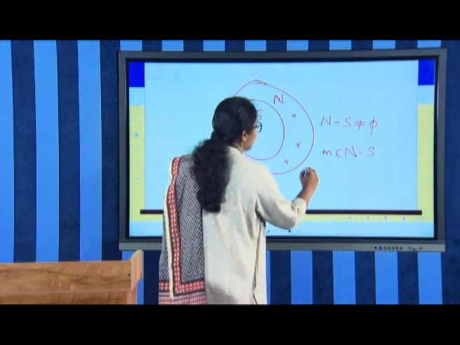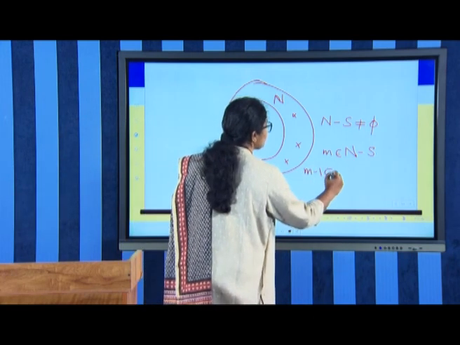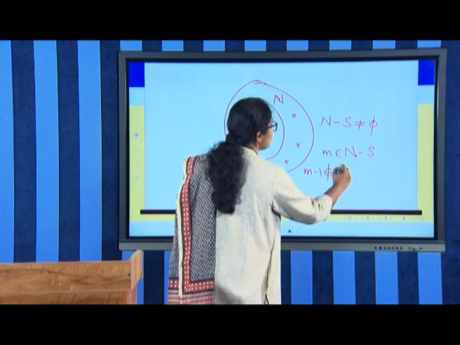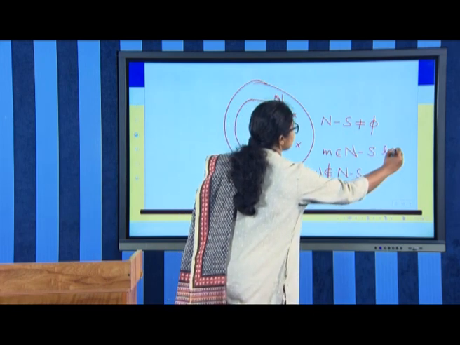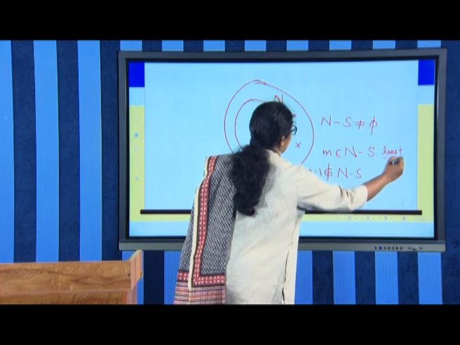So, where does m minus 1 belong to? m minus 1 is not in n minus S, because m is the least element.